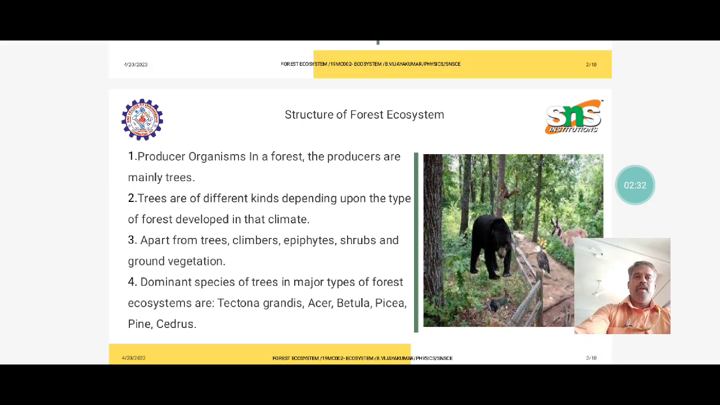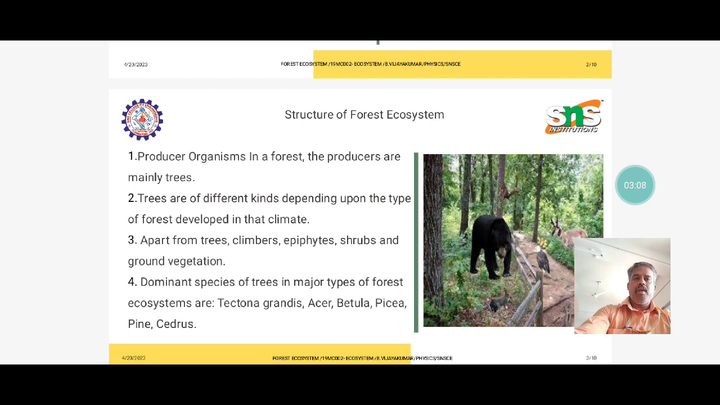The producers are mainly trees. The tree plays a very important role as a producer in the forest ecosystem. Many trees are there, and many living organisms form in that forest. The trees differ depending on the types of forest developed according to climate and nature. Apart from trees, there are climbers, epiphytes, shrubs and ground vegetation.